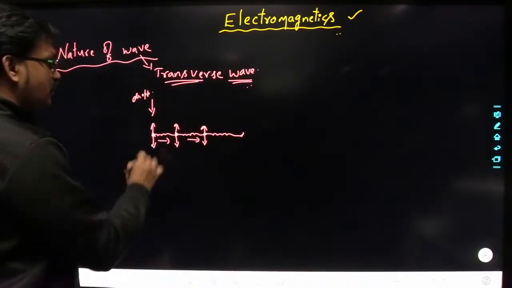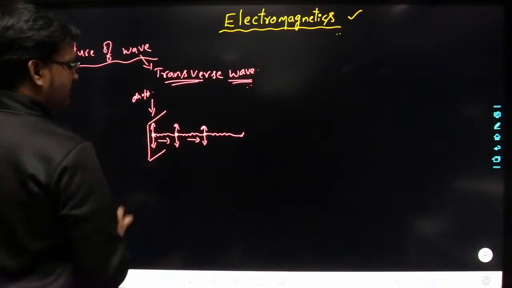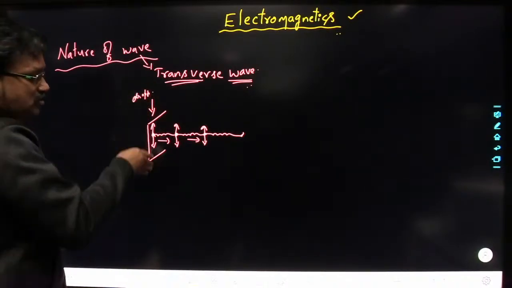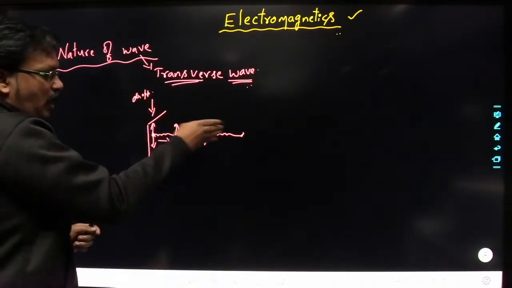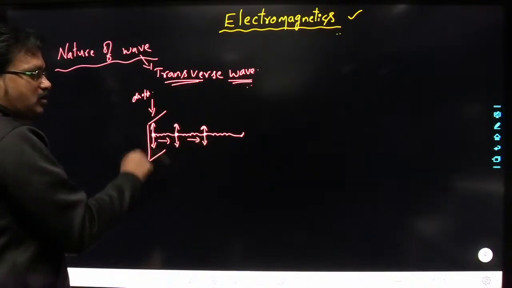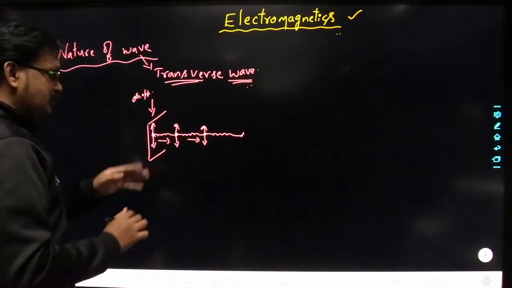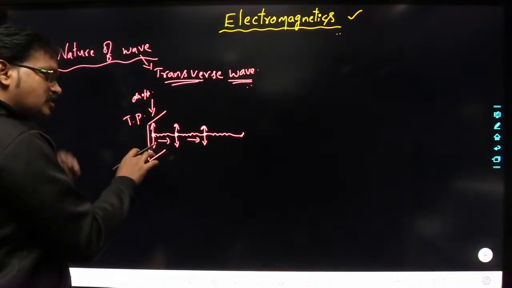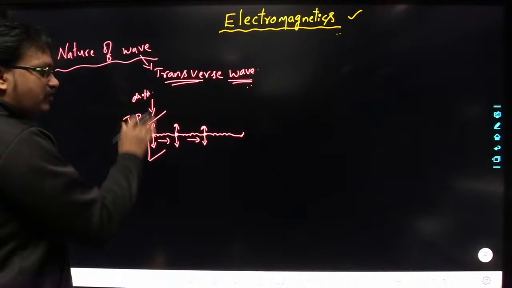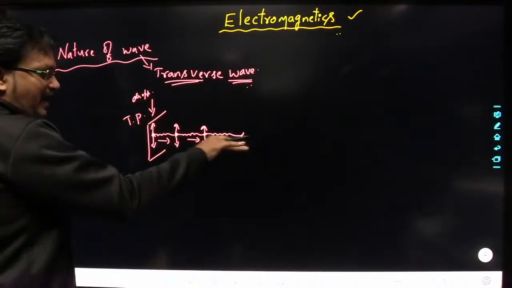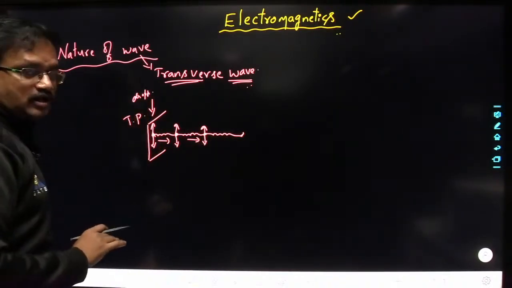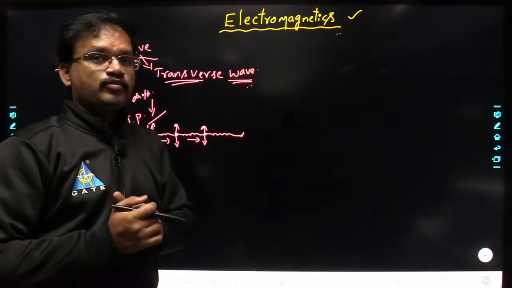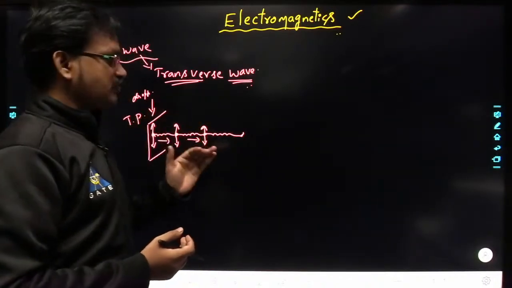If you form a plane here, you can observe that the oscillations are occurring in a plane, and these oscillations are shifting from one location to another in a direction perpendicular to this plane. This plane we call the transverse plane. This type of wave propagation we call a transverse wave.